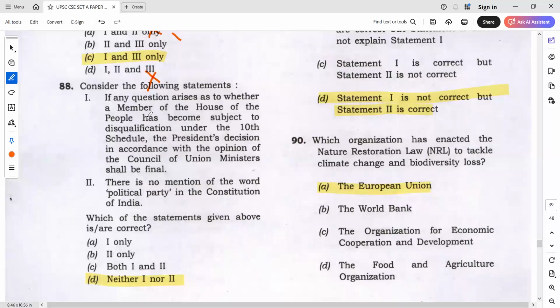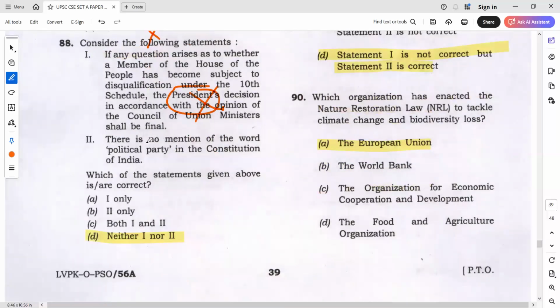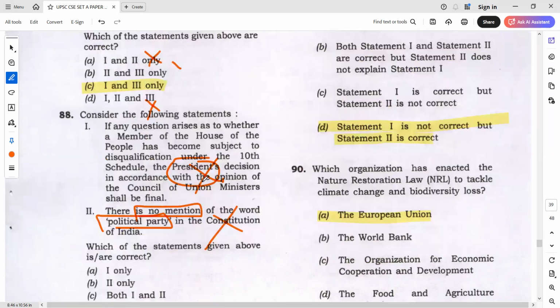If any question arises for member of the House has become subject to disqualification, it is Speaker. And there is no mention of the word political party. Again, it is not saying defined. It is just asking, is it mentioned or not? So political party is mentioned. And where is it mentioned? Yes, it is mentioned in the 10th schedule. So what is the answer? The answer will be neither one nor two.